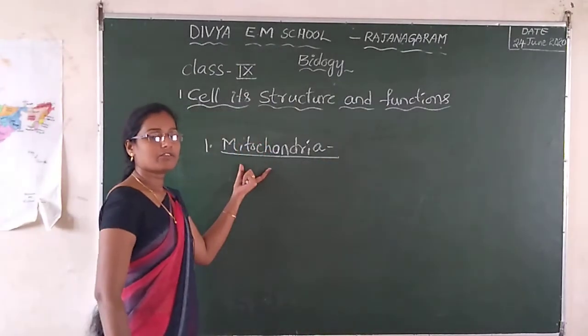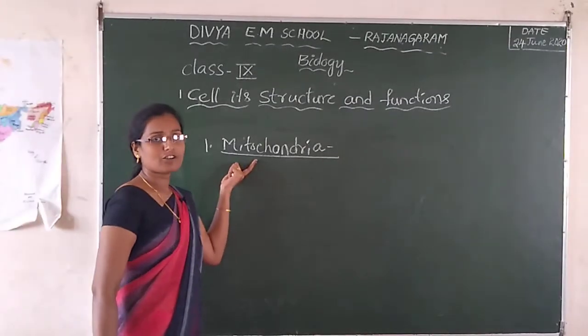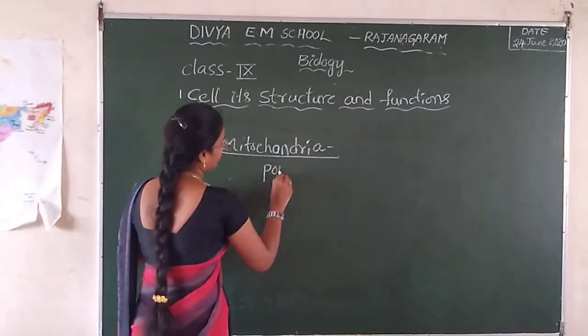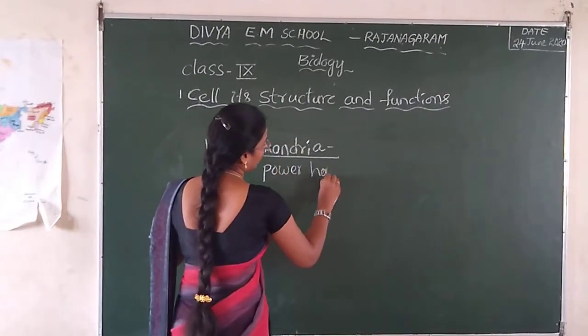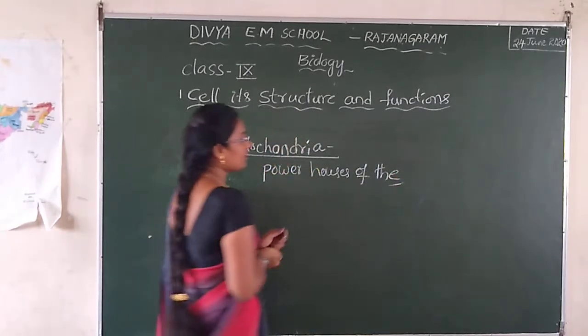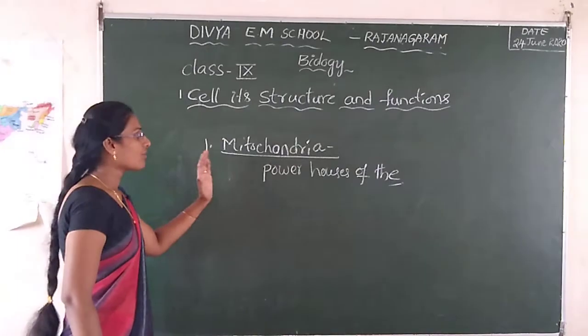Mitochondria is very important for the cell. Mitochondria is also called the powerhouse of the cell.